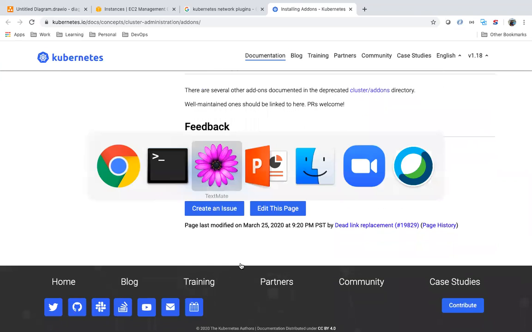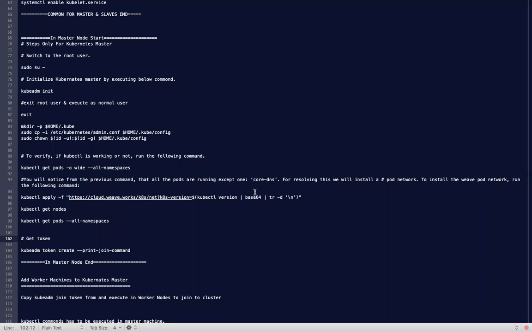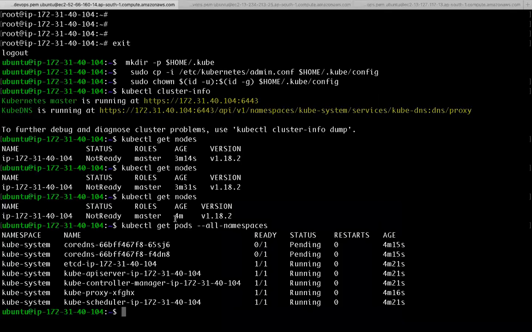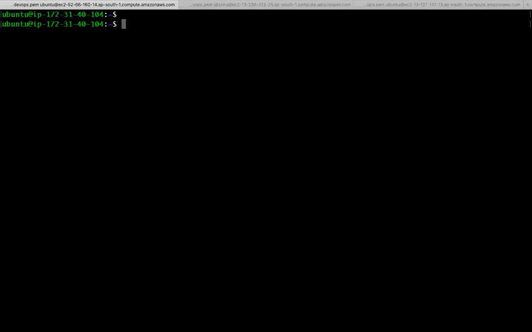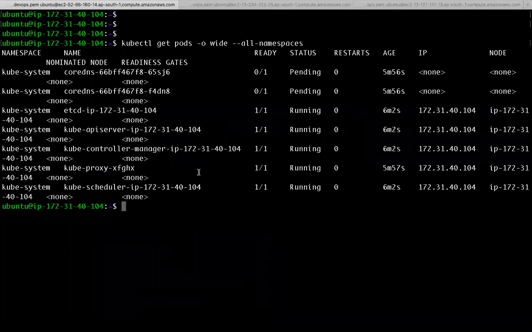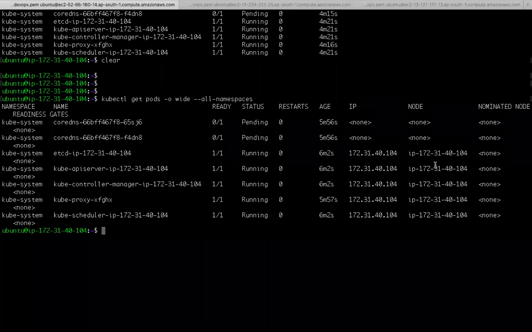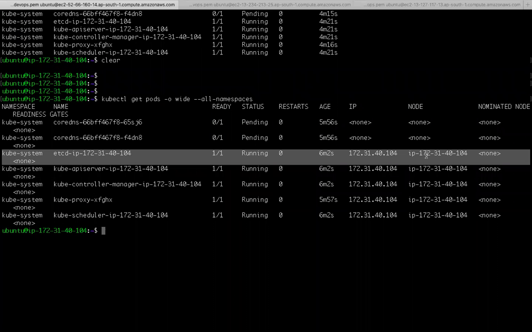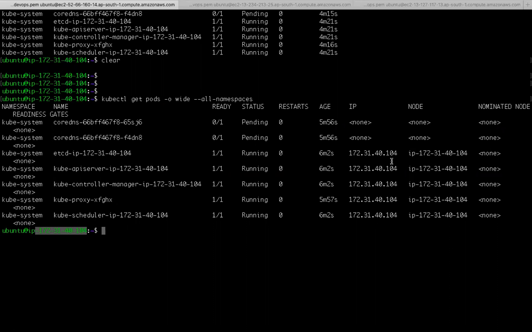So here I am going to apply one network. If you see, I executed this one, kubectl get pods. In the master machine, if you see, this is the IP address of the master machine, same machine.